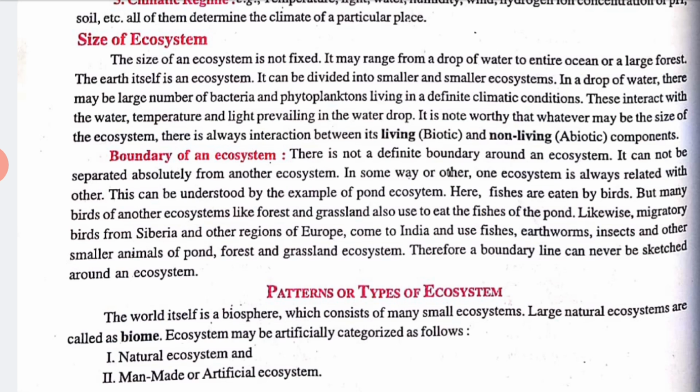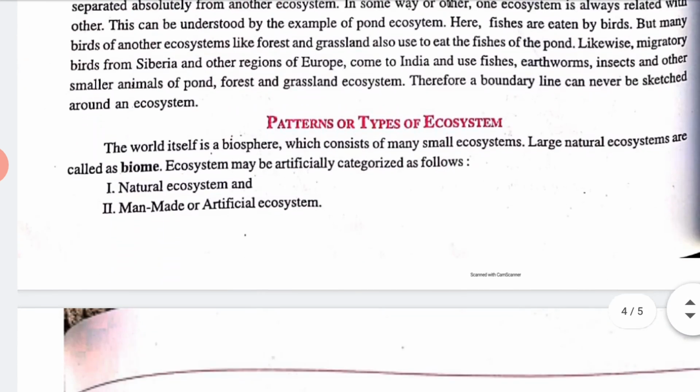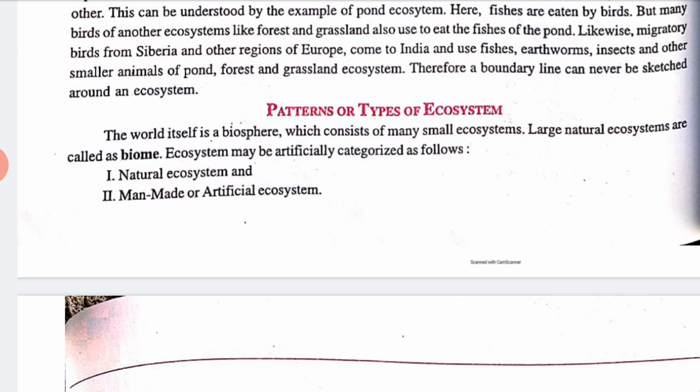Here fishes are eaten by birds, but many birds of other ecosystems like forest and grassland also eat the fishes of the pond. Likewise, smaller animals migrate between the pond, forest and grass ecosystems. Therefore a boundary line can never be drawn around an ecosystem. Clear?